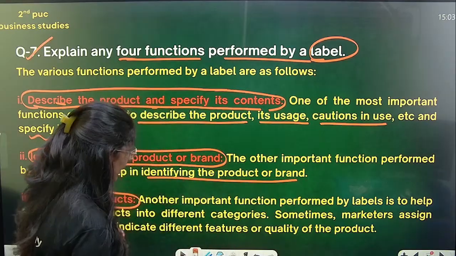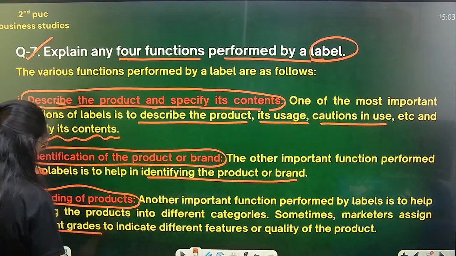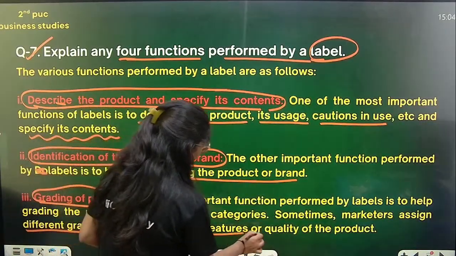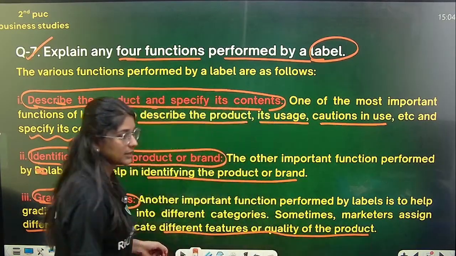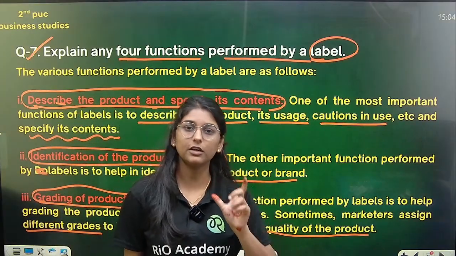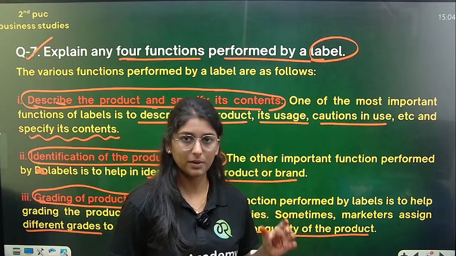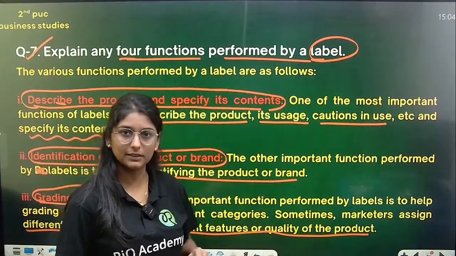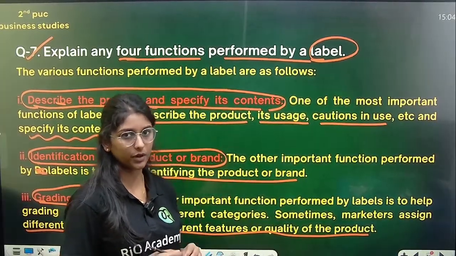Yes, so marketers assign different grades. You can see here marketers are going to assign different grades to different features or quality of a product. So on product quality and product features, we assign different grades. So marketers are also doing it. So how you can do it, with the help of the label, you can also do grading of products.